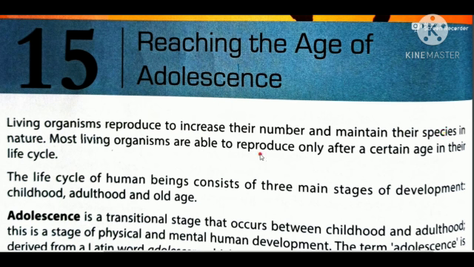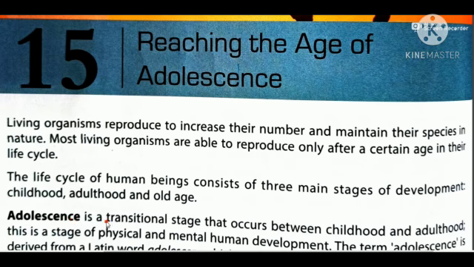Some organisms reproduce only after a certain age. After a certain age there are some kinds of changes which make them unable to reproduce. The life cycle of human beings consists of three main stages of development. First is childhood, then adulthood, and then old age. These are the three main stages of development in the life cycle of a human being.